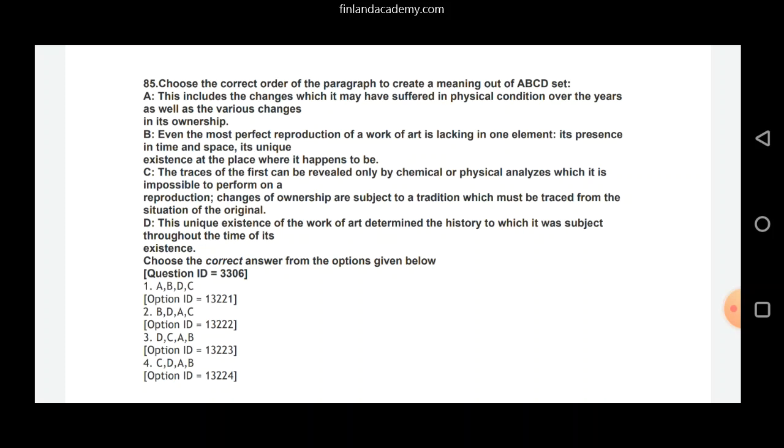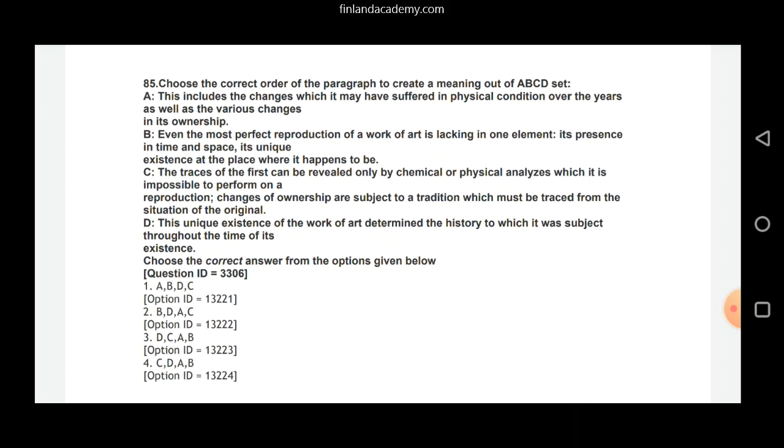C. The traces of the first can be revealed only by chemical or physical analysis, which it is impossible to perform on a reproduction. Changes of ownership are subject to a tradition which must be traced from the situation of the original. D. This unique existence of the work of art determined the history to which it was subject throughout the time of its existence.